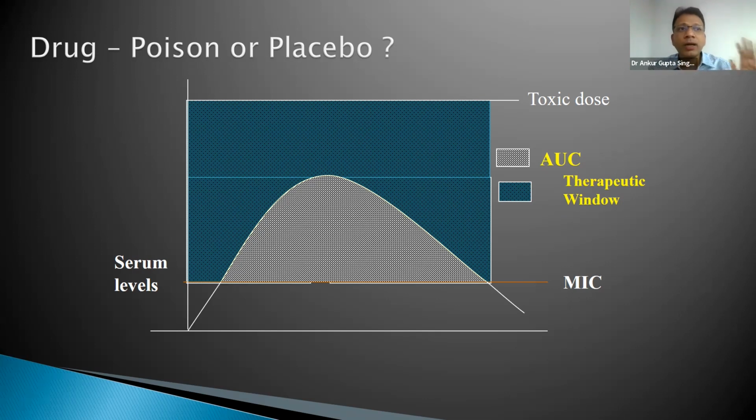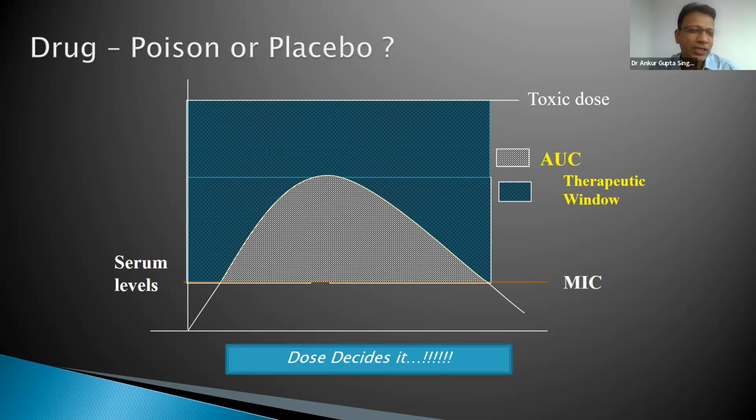Someone asked Swami Vivekananda, what is a poison? He said, anything in excess is poison, which is so true here. He explained the therapeutic window in a way. So we have to know this. Whether a drug is a poison or a placebo will only depend upon the dose. If you give too small a dose, the levels will not even reach the MIC. So it's a placebo. Bacteria will eat, enjoy. If you give too high a dose, it will become toxic. So a drug is a drug only if given in a particular dose.